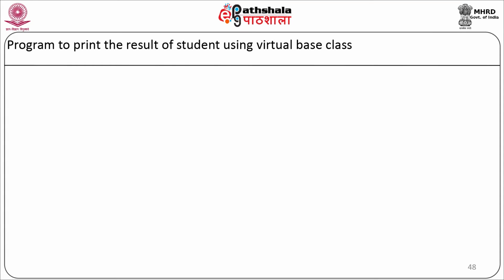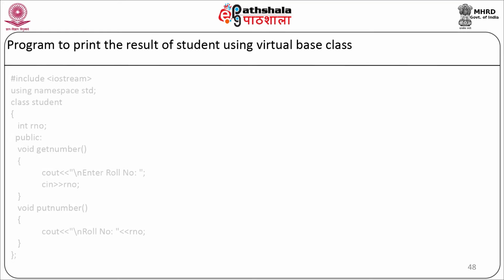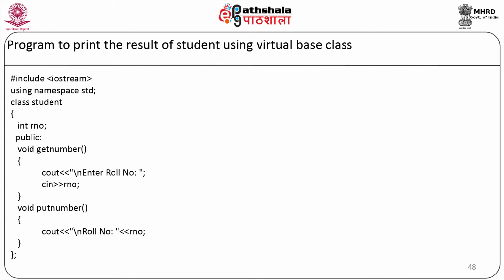Now let us see a program to print the result of the student using the virtual base class. Here our relationship of the classes is that the main class is student, which will be inherited in the marks class, that is test, and the sports class, and result is a class which will be inherited from the test class and sports class. So let us start with the program. #include <iostream>, using namespace std, class student. The roll number is the private data member. In the public section we will have two member functions, get number and put number. Get number will ask for the roll number from the user and put number will display the roll number on the screen.